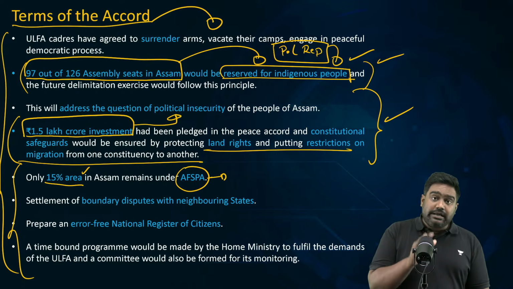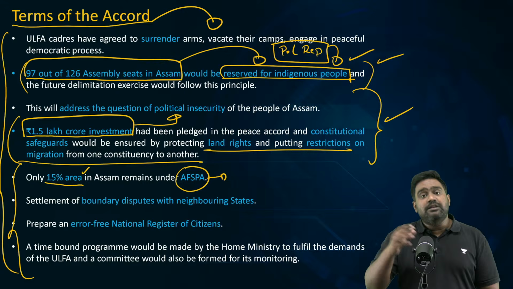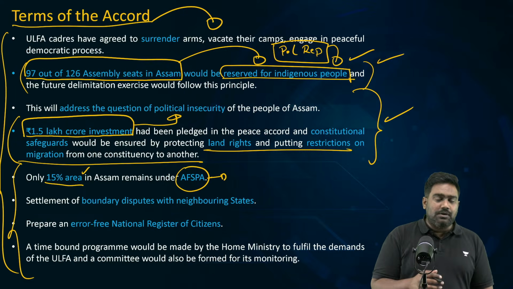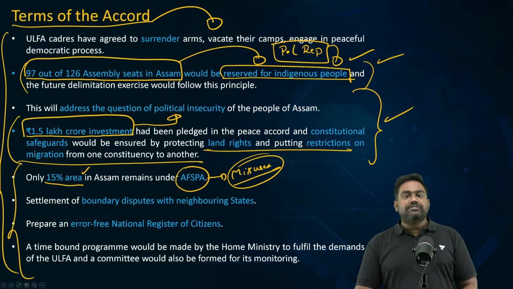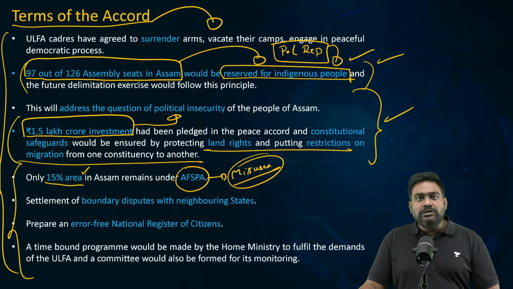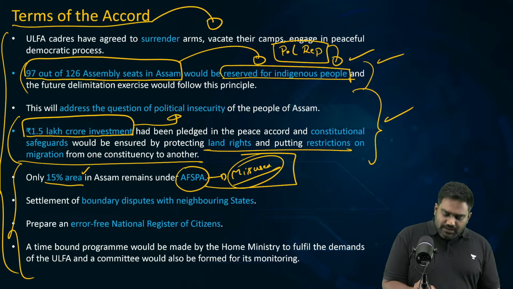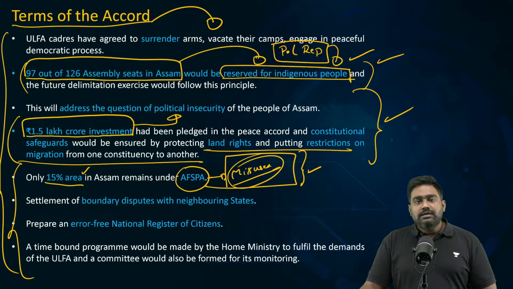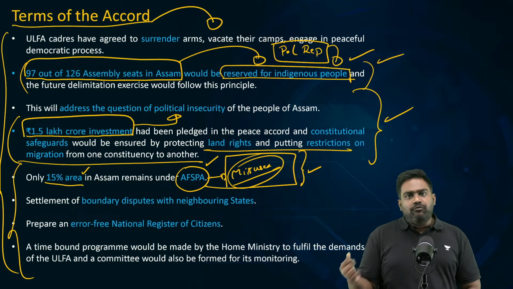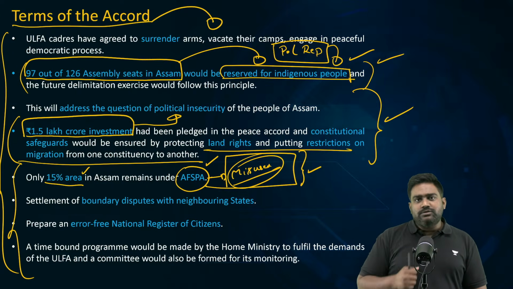Because, see, AFSPA is a draconian law. It has been very controversial. Across Northeast India, even in Punjab and in Jammu and Kashmir, where it has been implemented, it has allegedly been misused by a few rogue officers to carry out fake encounters, fake killings, even kidnappings and torture, and even rape and molestation. Because it grants complete immunity for the actions of the forces in an area declared as a disturbed area. These allegations have been taken up for investigation by various commissions. The Supreme Court has looked into these cases as well.